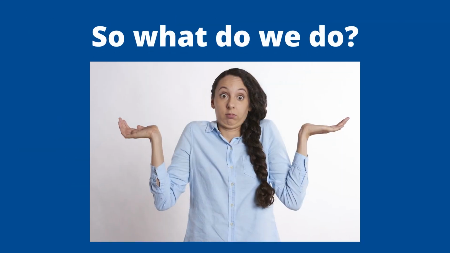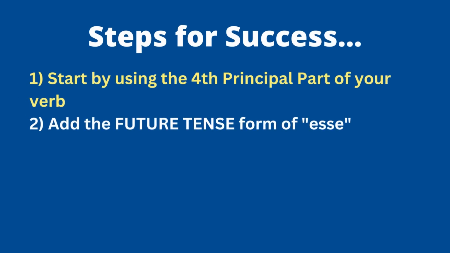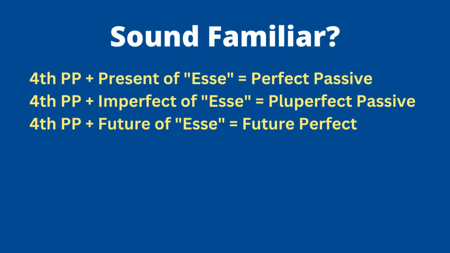So that being said, what do we do, right? What is the process? Well, here it is. And again, this should look familiar. You go to the fourth principal part of your verb. That's the exact same starting point as perfect passive and pluperfect passive. But now we have to add on the verb esse, which again, is something we've done with perfect and pluperfect passive, but the tense of esse is what has made them different. So for future perfect tense, it's the future tense form of esse. And again, that should sound really familiar because we've seen this.